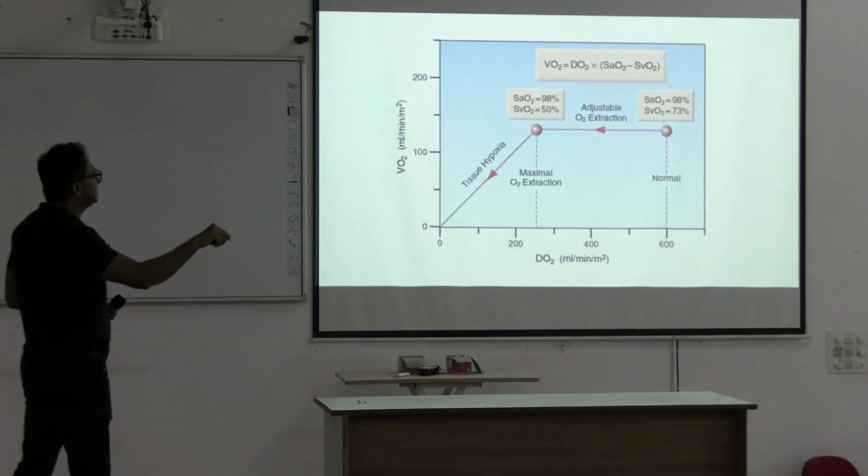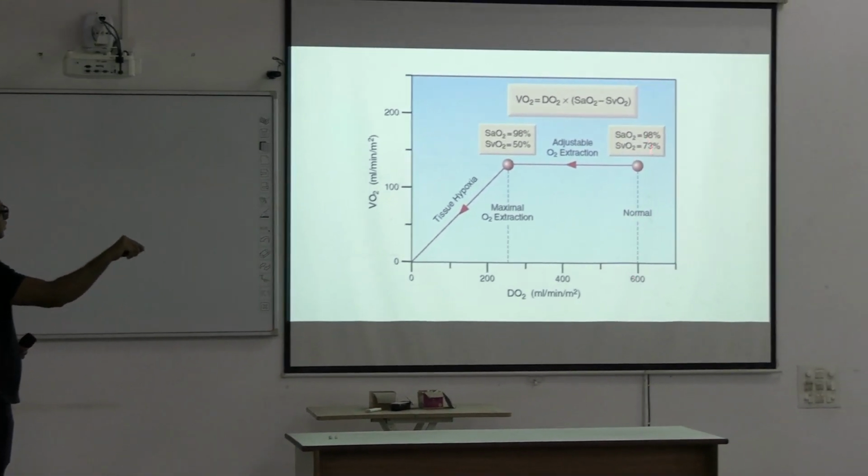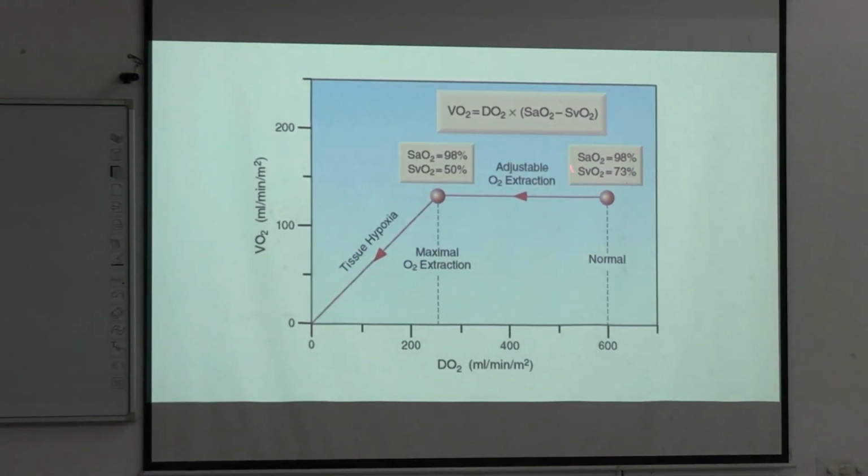Now this is the normal situation, where SaO2 is 98% and SvO2 is 73%, right? Normal situation. Now here